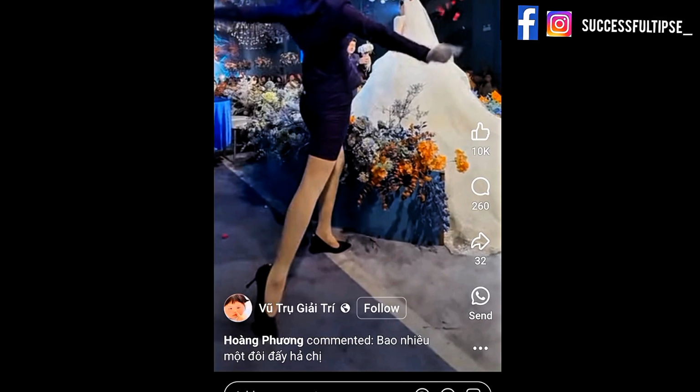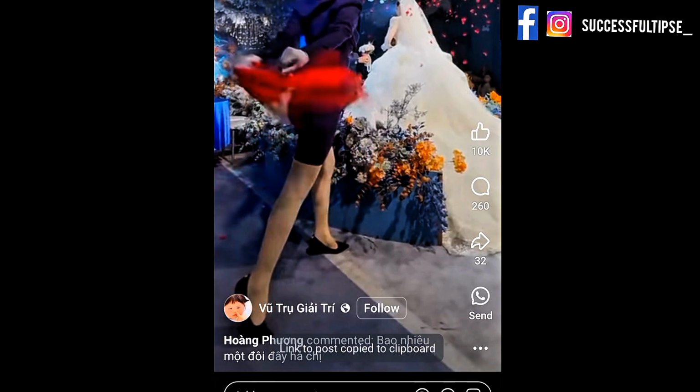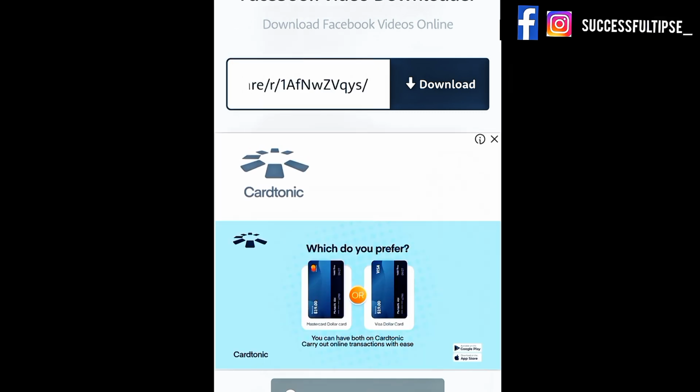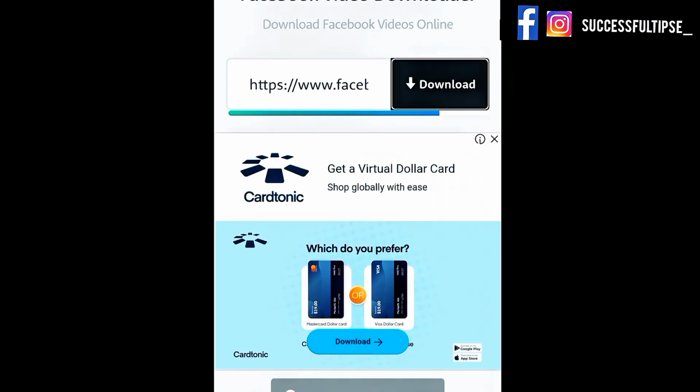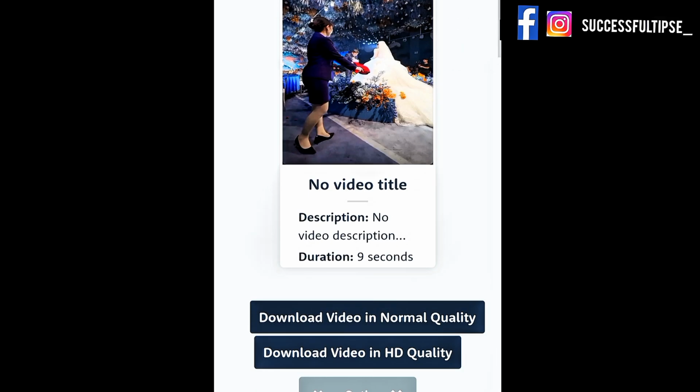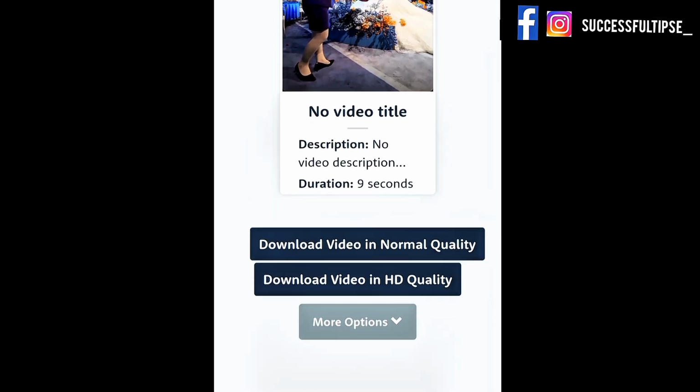The reason why I'm doing this, I'm going to show you. This particular website does not accept every link. So in the event that you pasted your link here and this particular website did not accept your link, I'm going to give you another website that you can use to download your video, except the video is private.